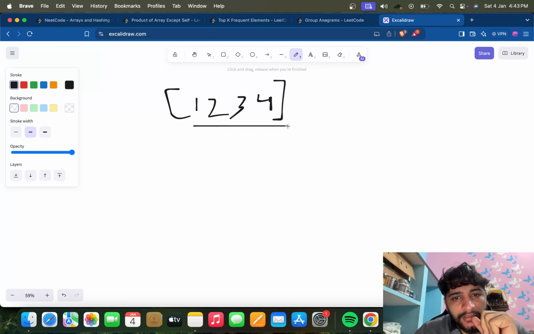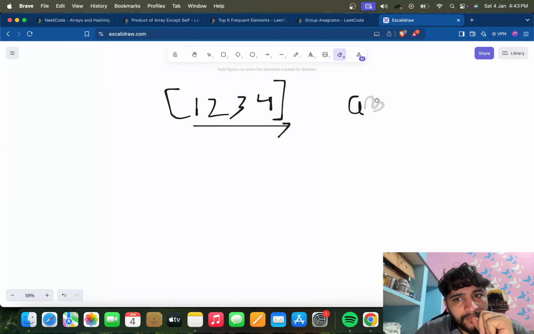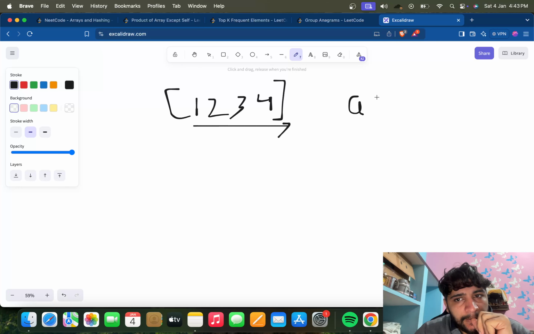Let's start iterating the array from this side to this side, and this is the answer array. Let's take it as ans, and let its size be 4 only, like n.